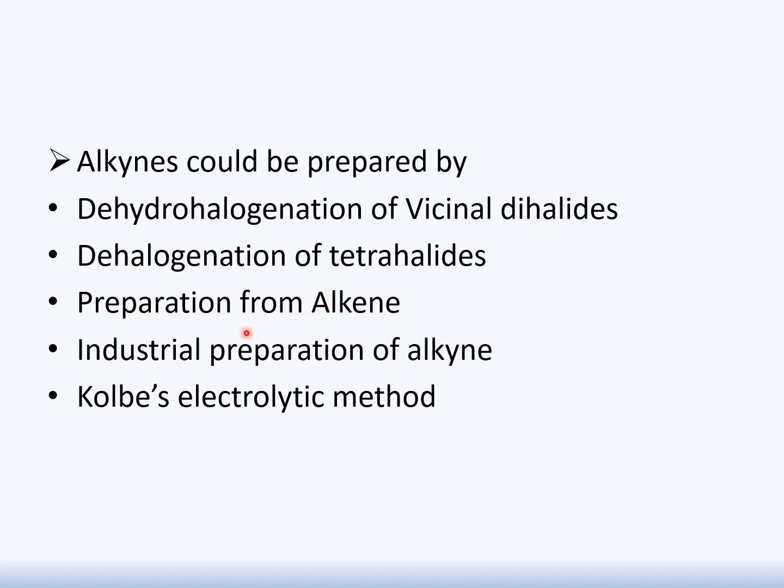Next is preparation of alkyne from alkene. Alkene can be used as reactant and it will be responsible for the production of alkyne. Next is industrial preparation of alkyne. We will see how alkyne could be prepared not only at laboratory level but also at industrial level. Last is Kolbe's electrolytic method. You will remember that this method is also used in case of synthesis of alkene. This method is as famous for the synthesis of alkyne as it was for alkene. How? We will see it step by step.